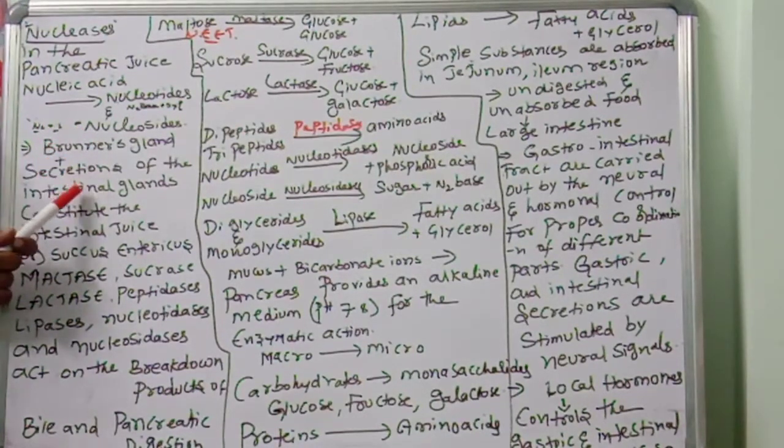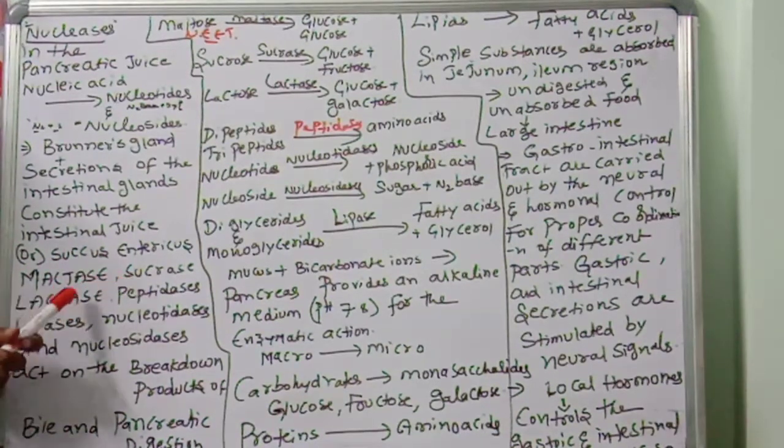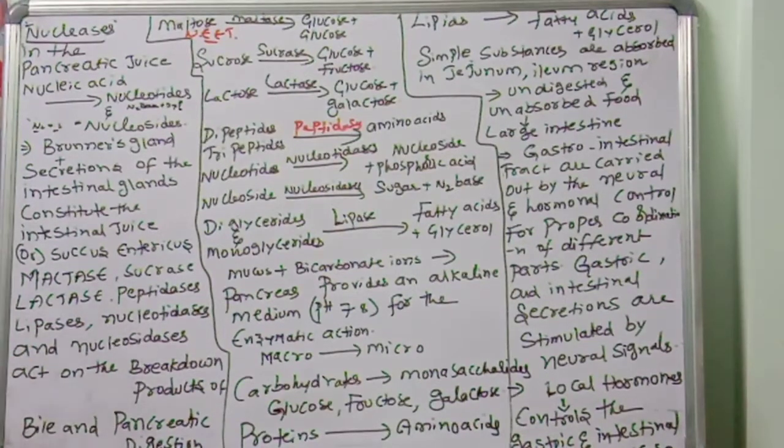Brunner's gland plus secretion of intestinal glands constitutes the intestinal juice or succus entericus. So which one? The secretions of Brunner's gland and secretions of intestinal glands constitute which one? Intestinal juice or succus entericus. Maltase, sucrase, peptidases, lipases, nucleotidases, nucleosidases act on the breakdown products of bile and pancreatic digestion.